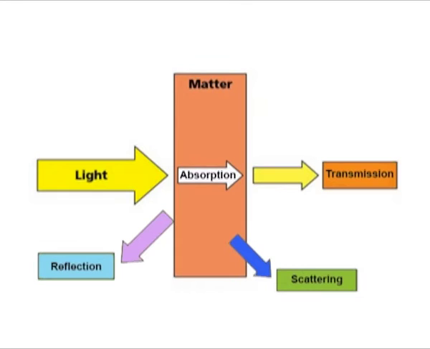The processes concerned in spectroscopy are absorption and transmission. When light falls on a sample, the light will either be absorbed by the sample or may be reflected or scattered. Usually the conditions under which the sample is examined are chosen to keep reflection and scattering to a minimum.